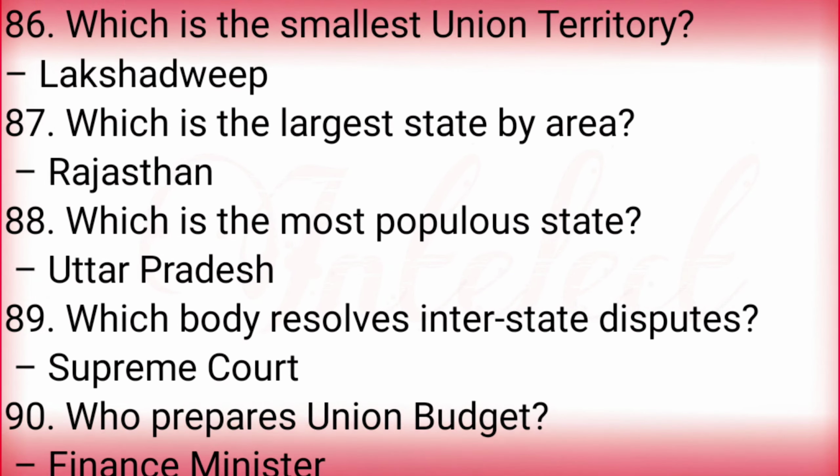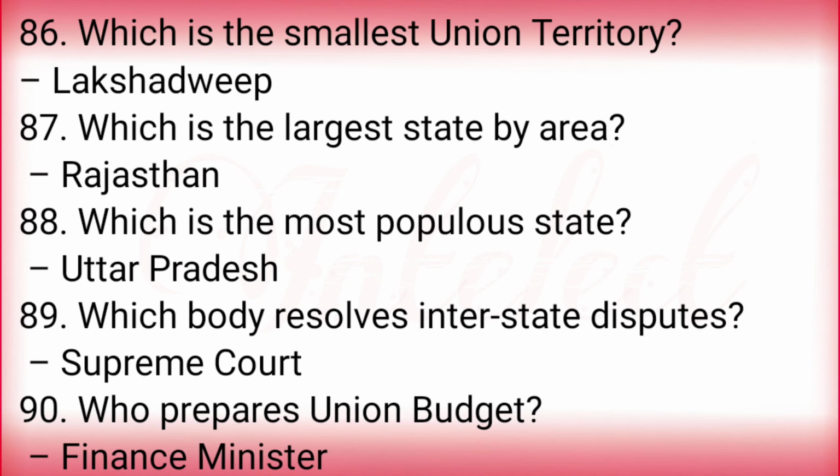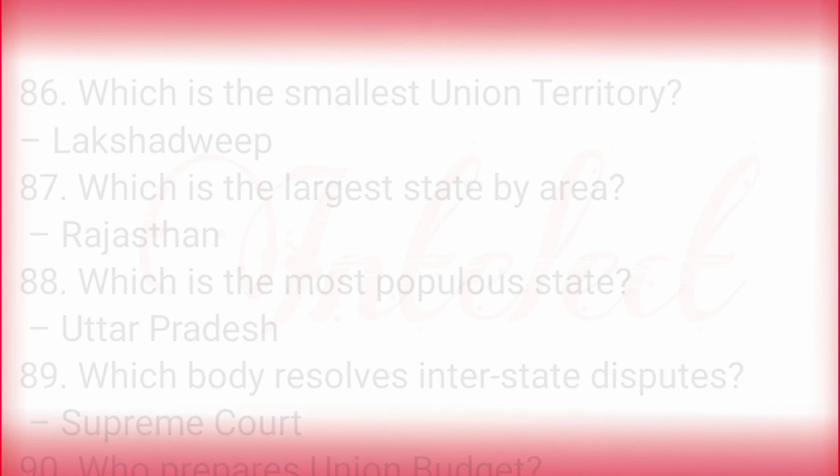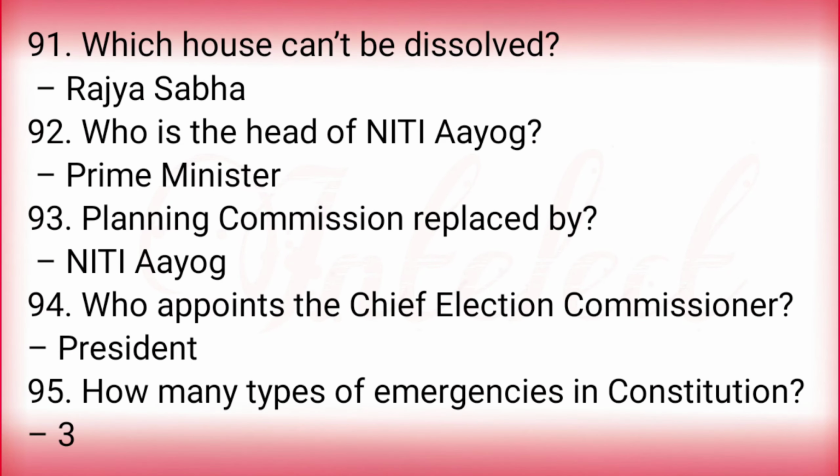106. Which is the smallest Union Territory? Lakshadweep. Which is the largest state by area? Rajasthan. Which is the most populous state? Uttar Pradesh. Which body resolves interstate disputes? Supreme Court. Who prepares the Union Budget? Finance Minister. Which house cannot be dissolved? Rajya Sabha. Who is the head of NITI Aayog? Prime Minister. Planning Commission was replaced by NITI Aayog.